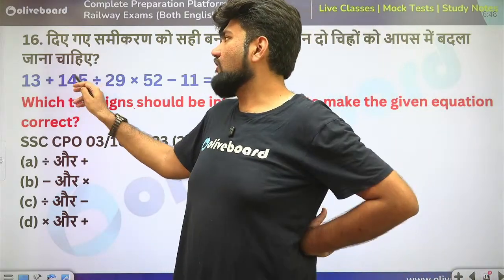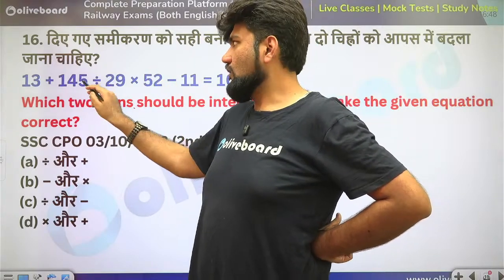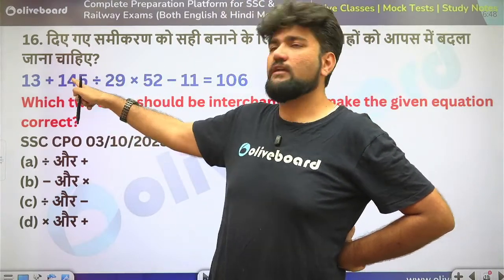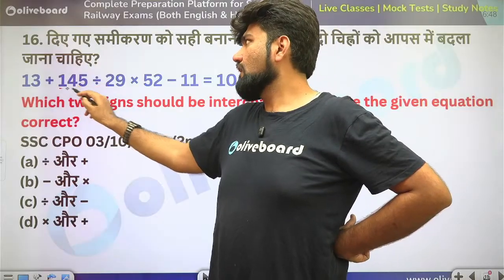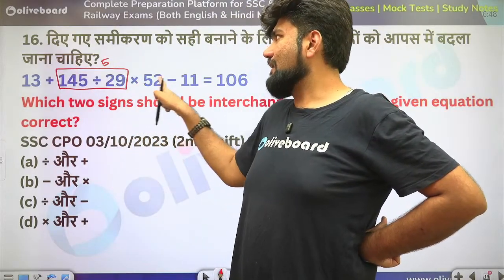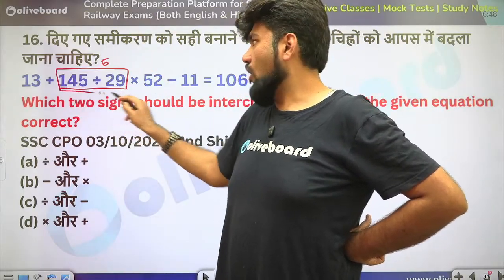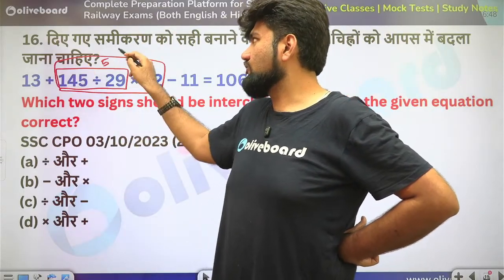Now, if I divide 145 by 29, I get 5. That is fine, no? Because 14.5 is half of 29. So that's how I divide, right? So this division is 5. Next is 5 multiplied by 52. 50 into 5 is in the range of 250. So this box is going to give me an answer of 250 plus.